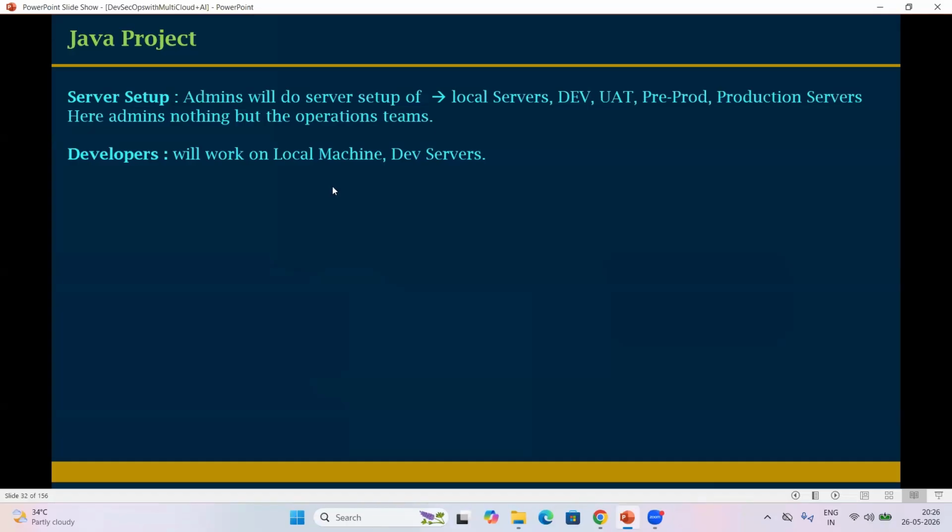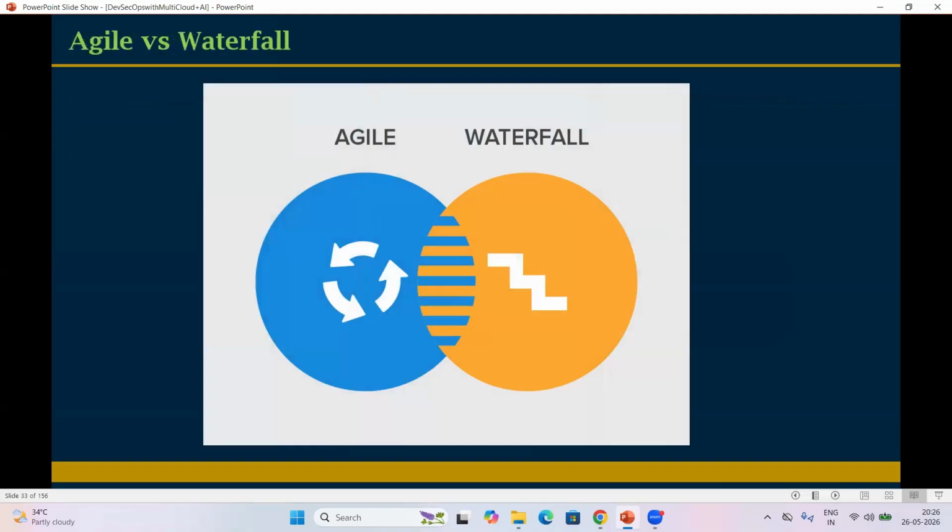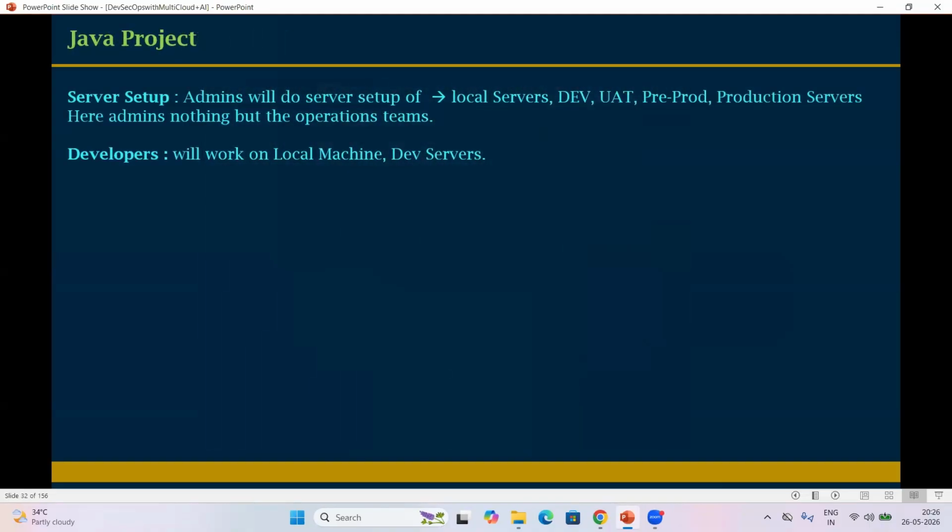So here developers develop the code, testers test the code, and server admins prepare the servers. But what is our role as DevOps engineers? Our role is an automation role. We automate the activities. We work on application deployments, code movement, code merging, code pulling. We work on integrations, and we work on tickets.